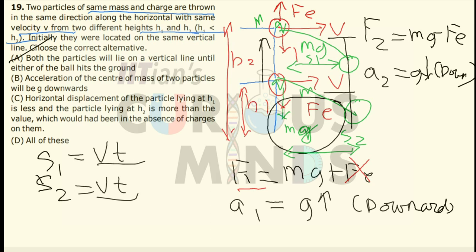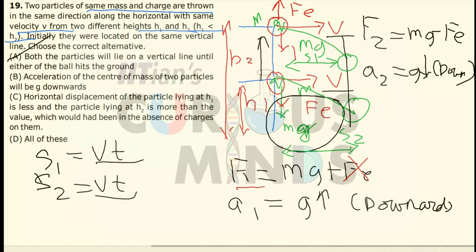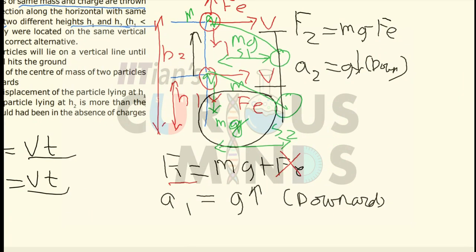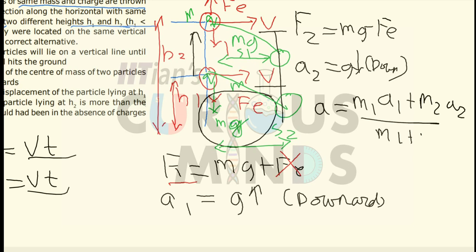Let us see option B: the acceleration of the center of mass of both particles will be equal to g in the downward direction. To find the acceleration of the center of mass, it equals m1 a1 plus m2 a2 divided by m1 plus m2. Since m1 and m2 are the same, it equals m times a1 plus a2, divided by 2m.